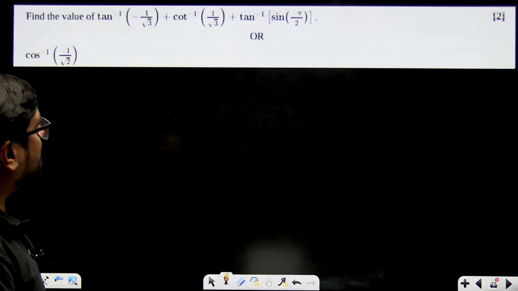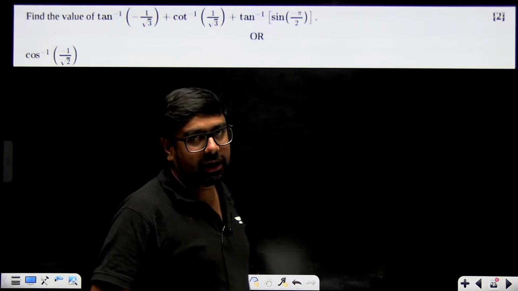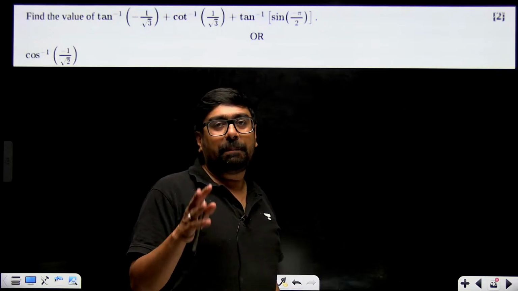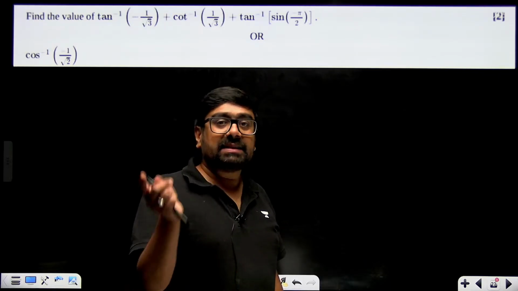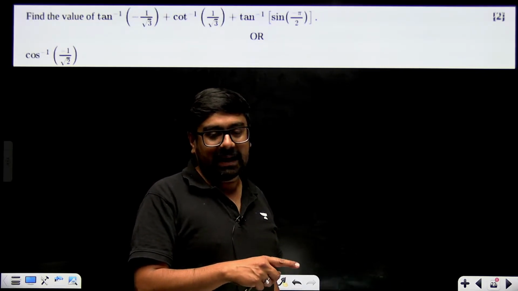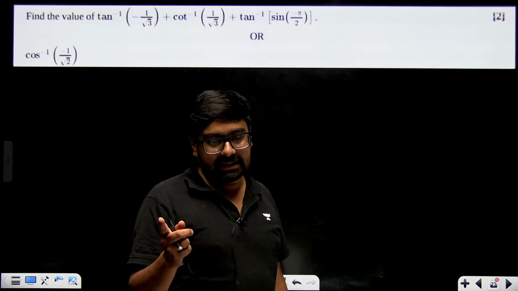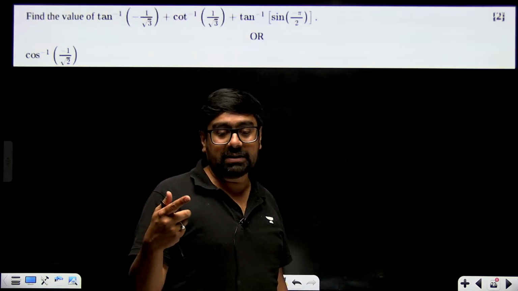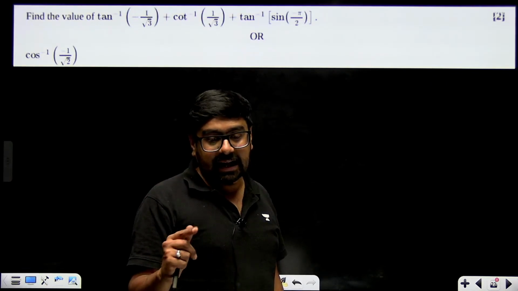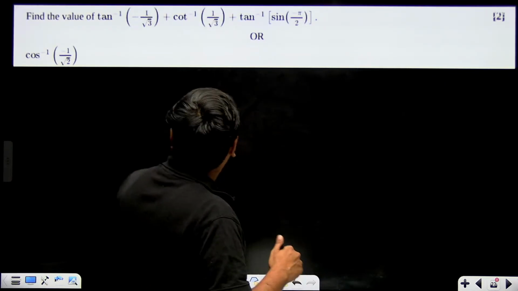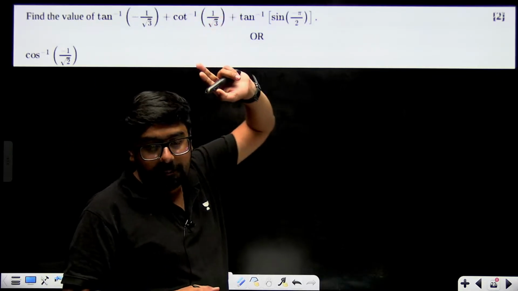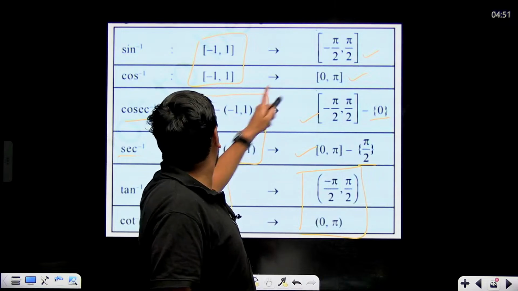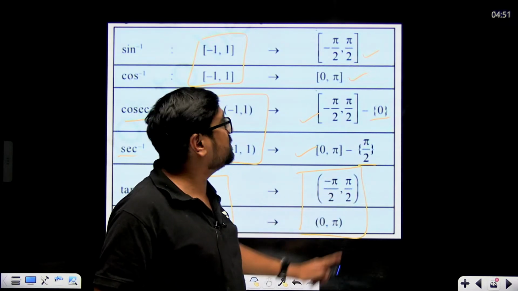Now -π/3, tan is negative in the second quadrant. 1/√3 means π/6, and second quadrant means π minus π/6, correct? Because tan, what is the range of tan? X can take any value except... sorry, the range, the result can be anything between -π/2 to π/2.